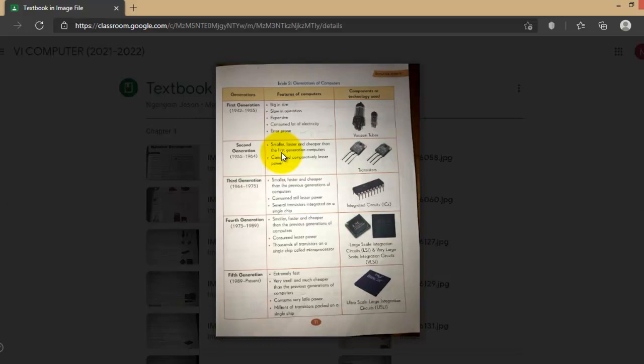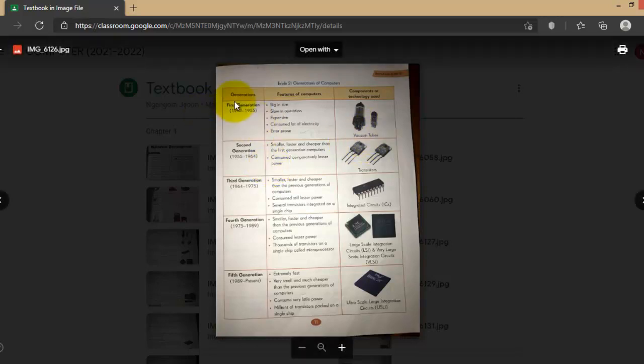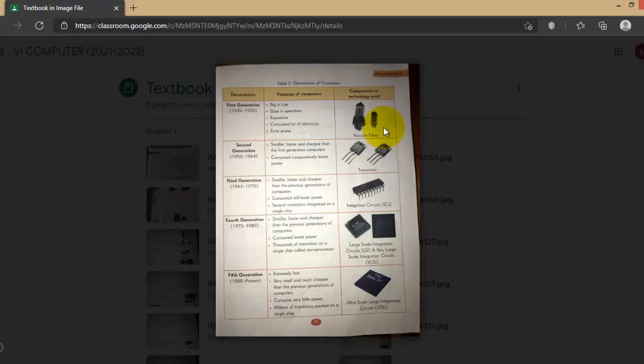Vacuum tube technology was used, and the computers were big in size. We will discuss this one. In the second generation, transistors were used. This you have to remember, this is very important. In the first generation, vacuum tubes were used, which are very expensive to change when they burst, because they produce lots of heat and burst easily. After that, the technology changed to the transistor, which is much cheaper than the first generation, and the size is a little smaller than the first generation.